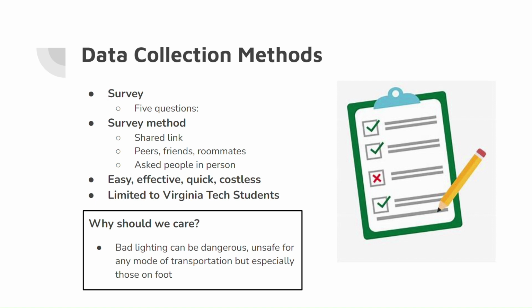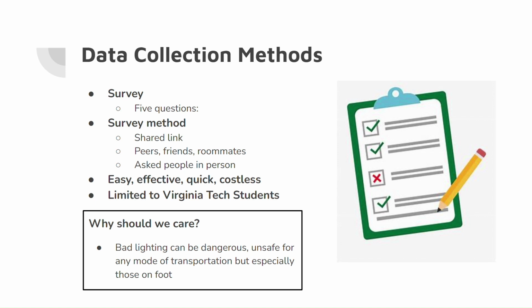So for our data collection, we used a Google Form. Specifically, it was a survey with 5 questions. We shared it digitally and talked to people in person about it. It was very easy to distribute, very time effective, and completely free. We limited it to Virginia Tech students so we can effectively serve the interests of our stakeholders.